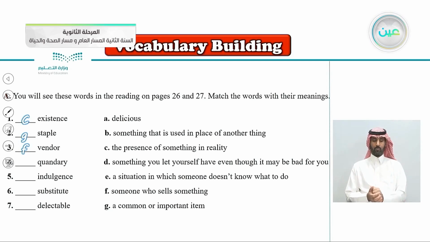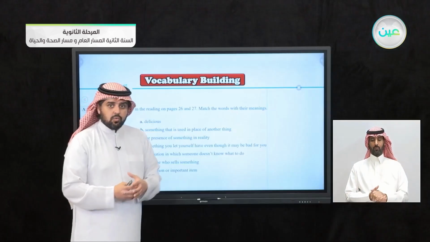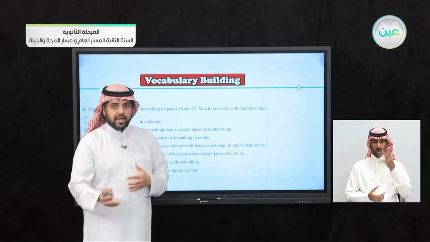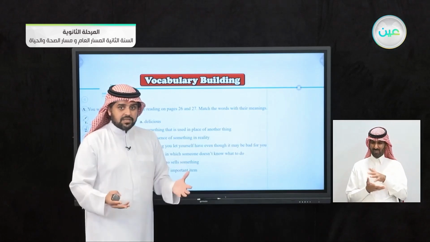Quandary. What does it mean? It goes with the letter E, a situation in which someone doesn't know what to do. You're in trouble. If you're in a situation where you don't know what to do, how to act, you say, I'm in a quandary here.